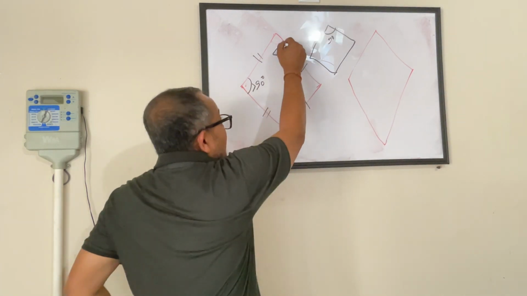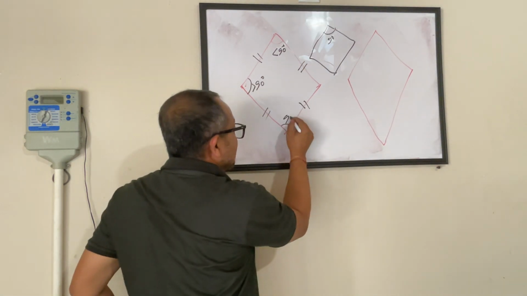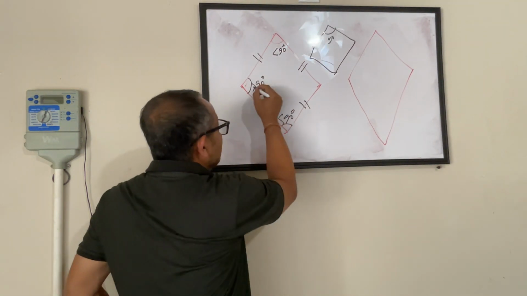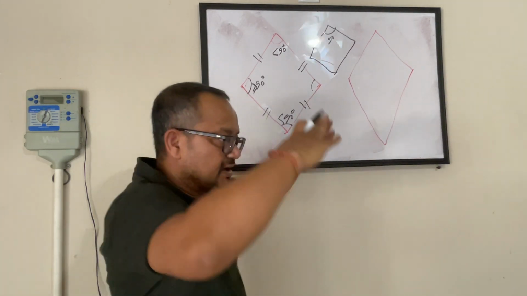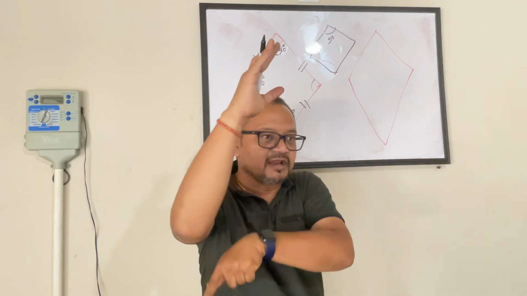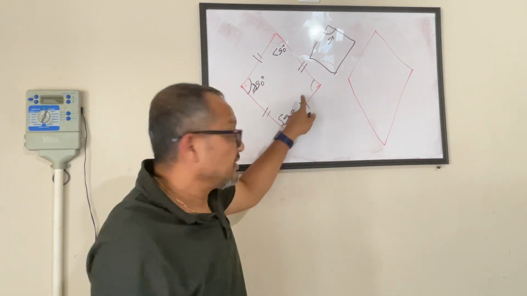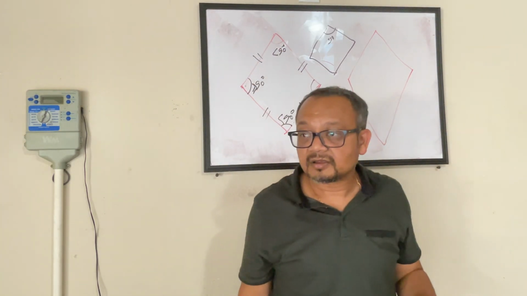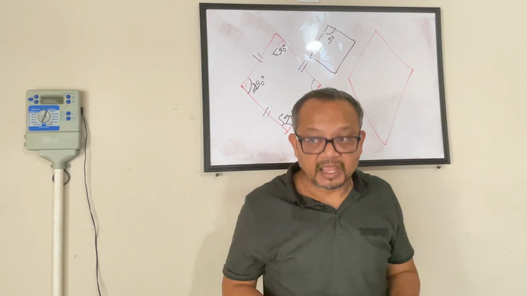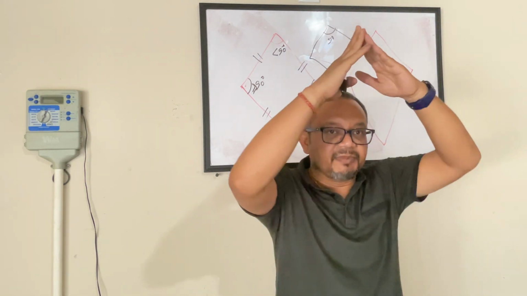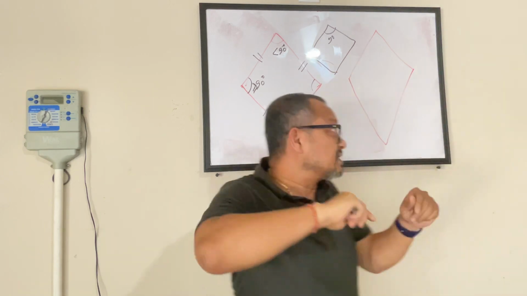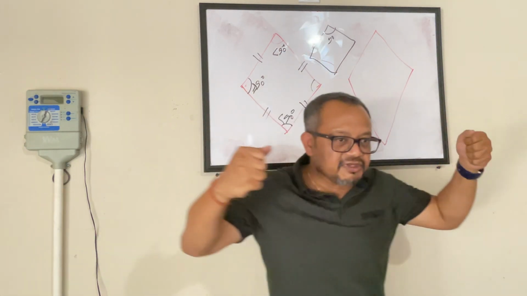Only my angles changed: these two became smaller than 90, and this became greater than 90. If this is becoming thinner, this angle is becoming wider. So the sides remain the same, only the angle changes. I'm not cutting anything, I'm just squeezing it.